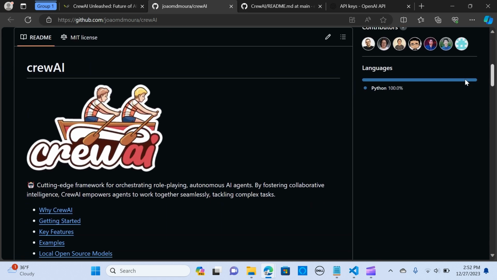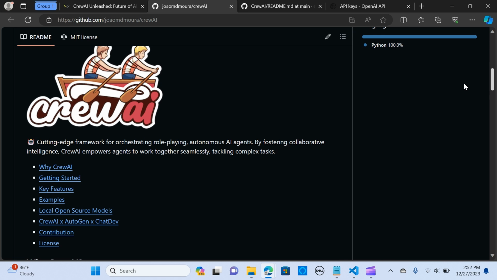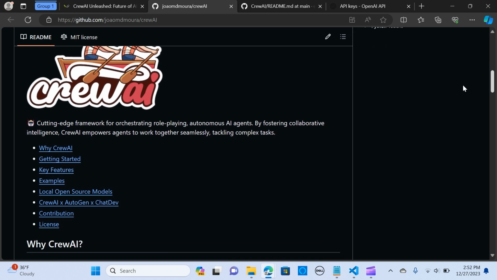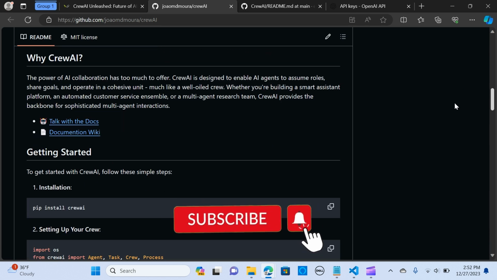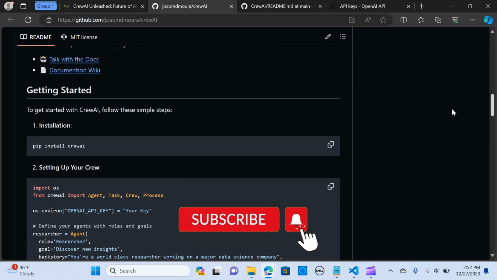All right, so CrewAI is a multi-agent framework built on top of LangChain. CrewAI is designed to enable AI agents to assume roles, share goals, and operate in a cohesive unit.